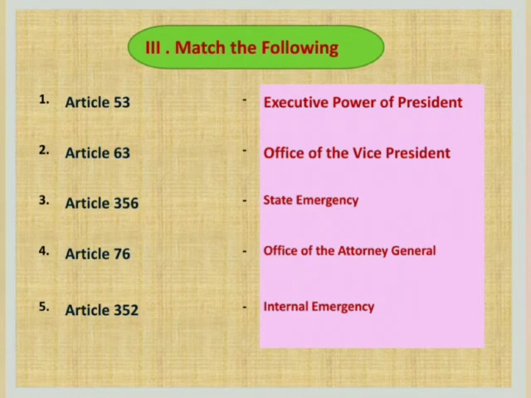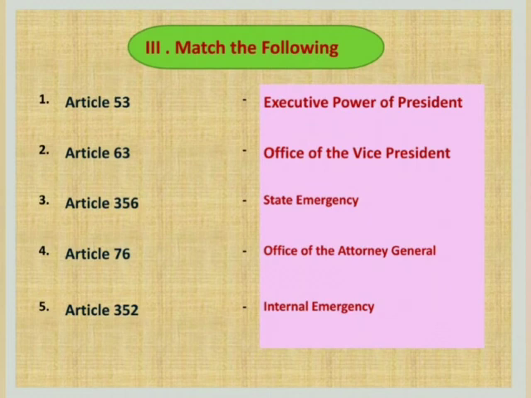Third Roman letter, match the following. Number 1. Article 53, executive power of President. Number 2. Article 63, office of the Vice President. Article 356, state emergency. Article 76, office of the Attorney General.